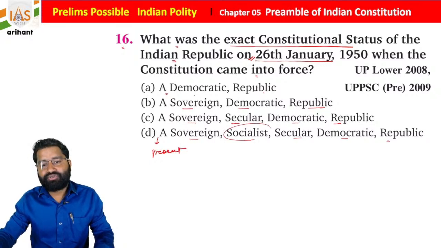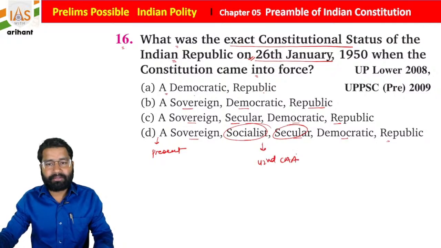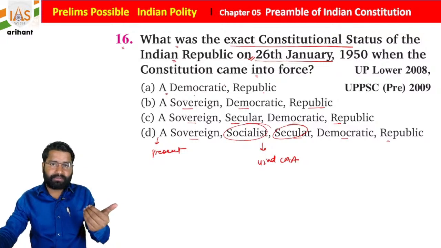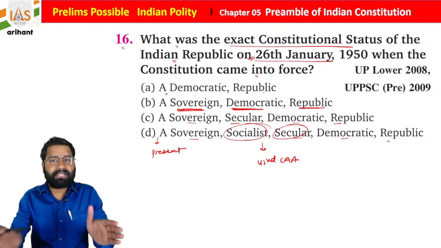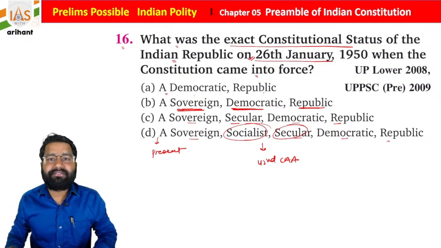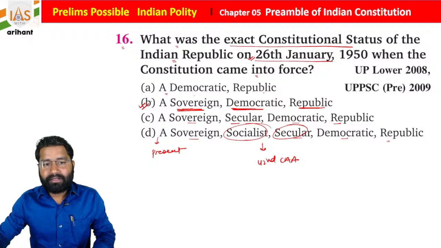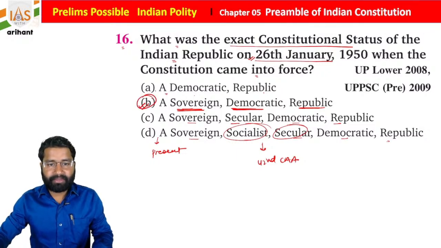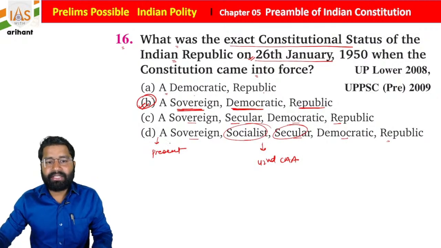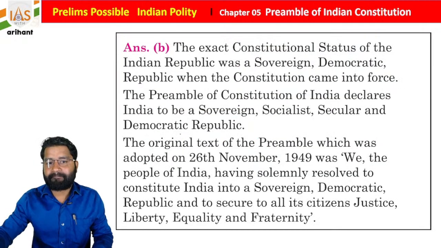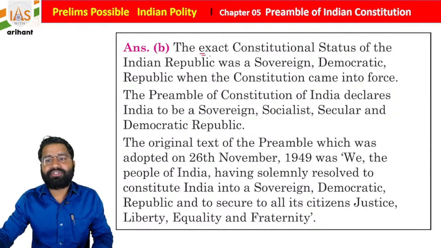But as you know, the words socialist and secular were added by the 42nd Constitutional Amendment Act. So if you remove these, then what we find? Sovereign, democratic and republic. Sometimes they say to arrange in sequential format. So statement B is correct for the same. But let's suppose they modify the question and ask in the present sense, then you have to choose option D, students. Getting it? So option B is correct. The exact constitutional status of the Indian Republic was sovereign democratic republic when the Constitution came into force.